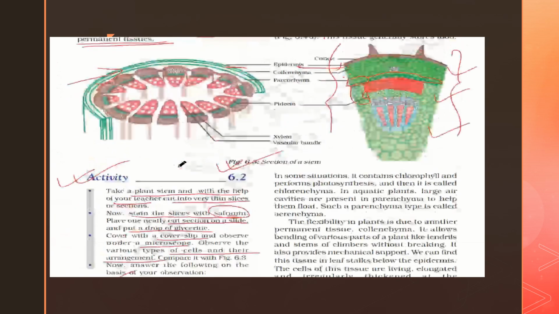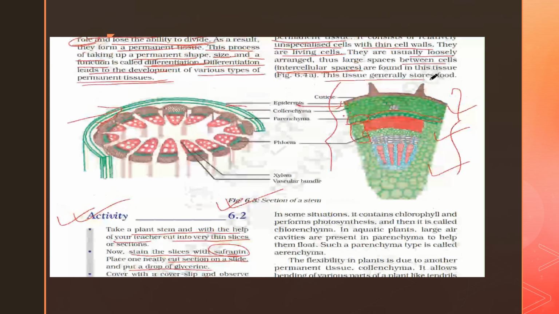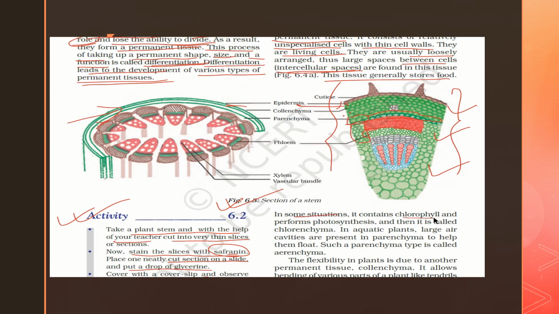Next, this tissue generally stores food. So the parenchyma function is storing food. Now in some situations it contains chlorophyll. When the parenchyma has chlorophyll, it performs the photosynthesis function. It is then called chlorenchyma. In aquatic plants, large air cavities are present in parenchyma to help them float.